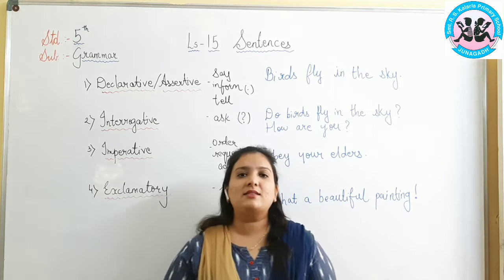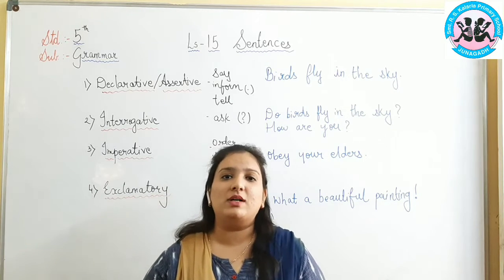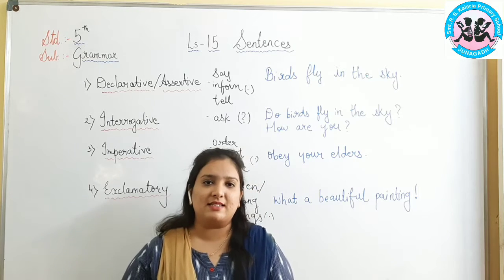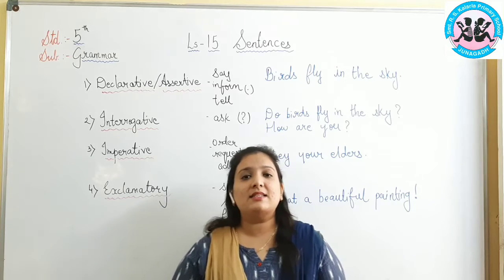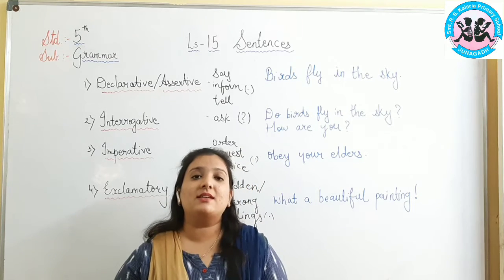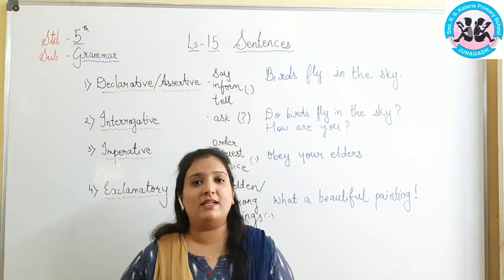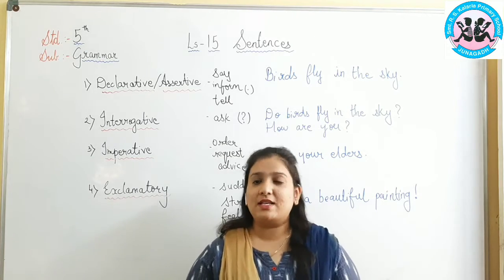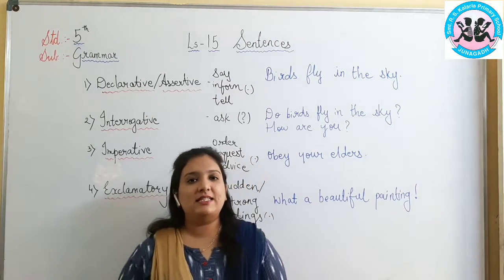But if we gather some of the letters, we get a word, and if we gather some of the words, we get a complete sentence. If I tell you the definition of sentence, it is a group of words which makes a complete sentence. Now sentences can also be divided into different types. All the 4 types I have written on the board and we will be studying in detail.